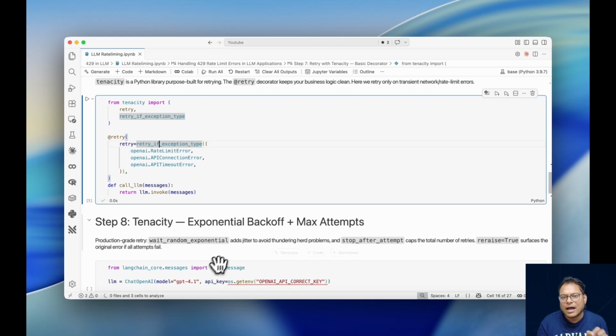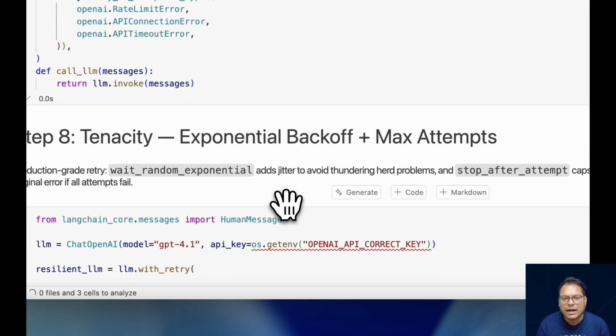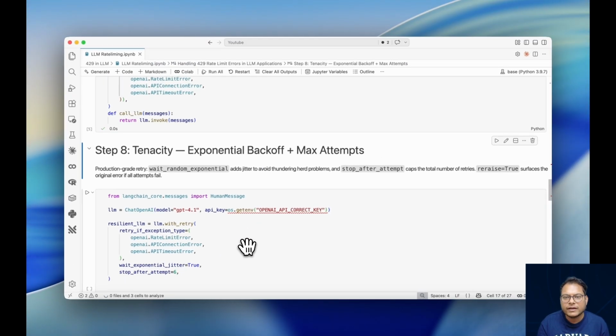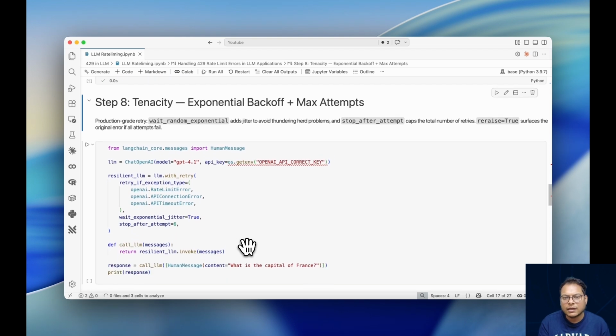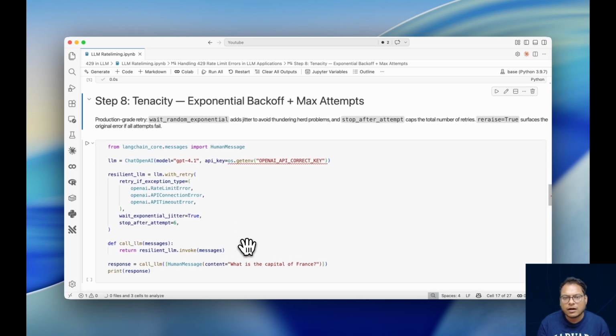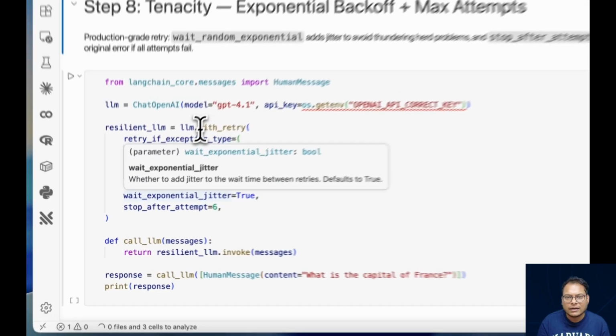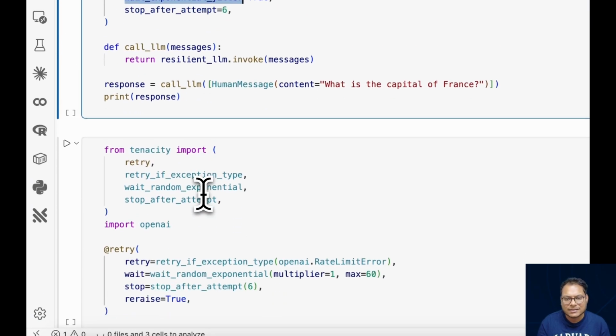And the fix is to add jitter, that is a small random delay. So every worker waits a slightly different amount of time, and that's something which can be done using a parameter called wait_random_exponential. Again, this functionality has two variants. You can use the Langchain with_retry function to add this parameter, or you can use tenacity.